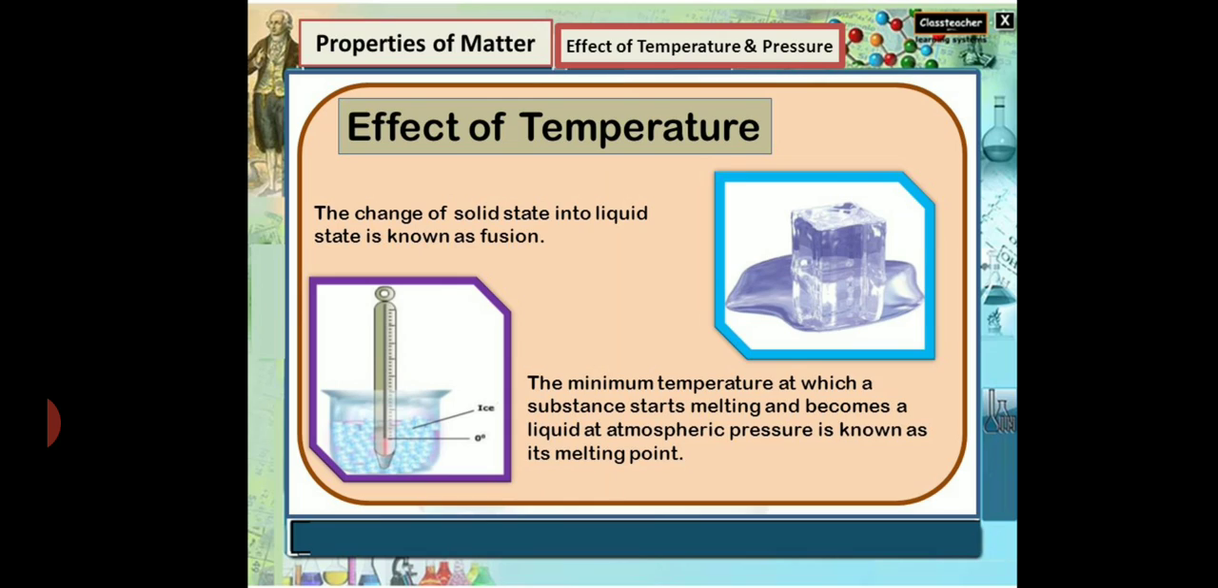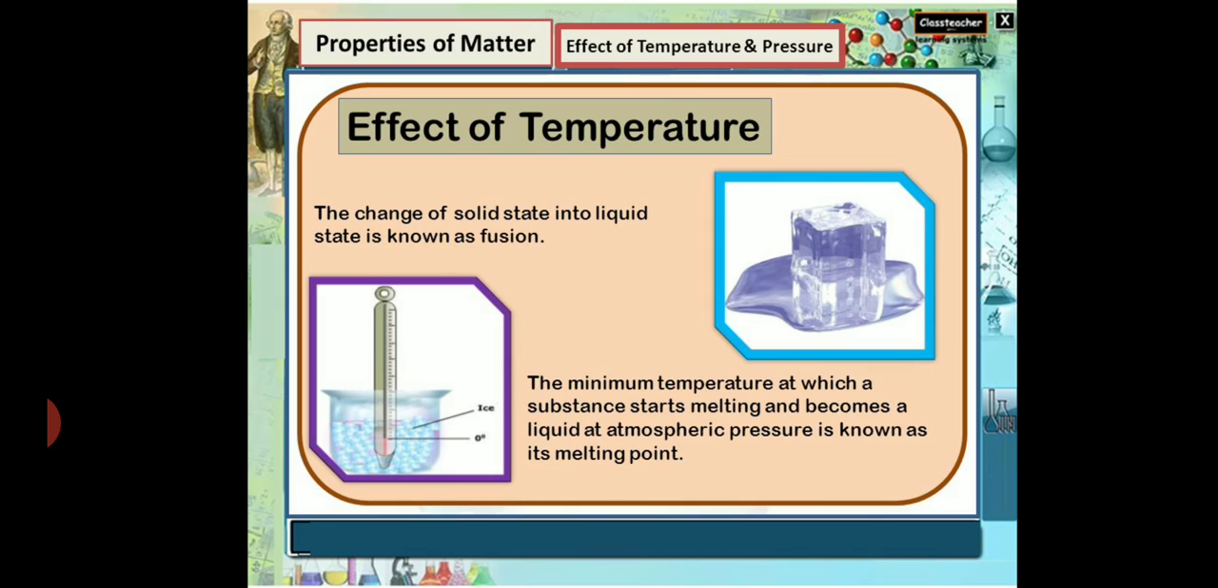When we provide more and more heat energy, the kinetic energy of the particles increases, and because of this kinetic energy, the solid particles which are at their fixed positions start vibrating, and when enough kinetic energy is there, they overcome the force of attraction between the particles and the solid starts converting into liquid. This particular temperature is called the melting point of the solid. So the temperature at which a solid melts to become a liquid is known as its melting point.